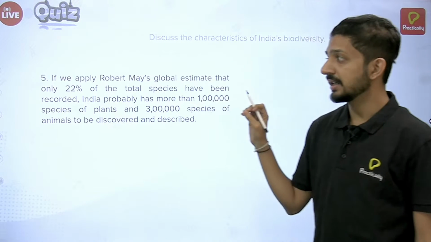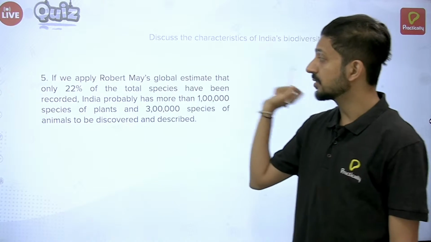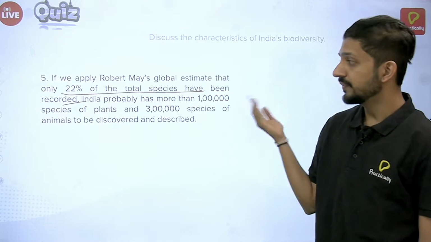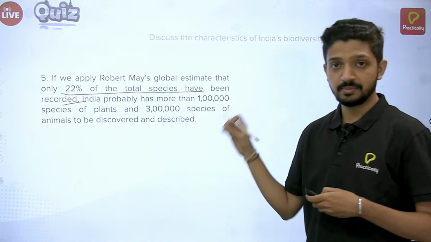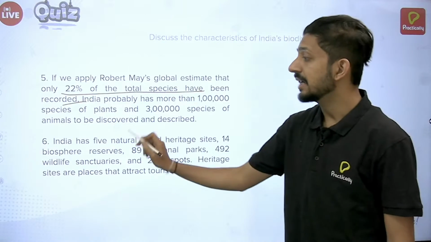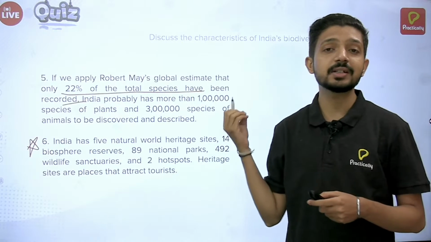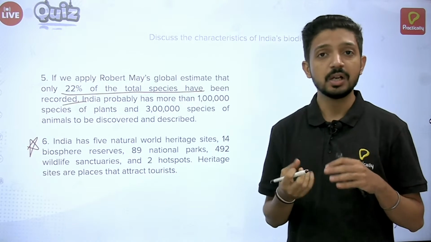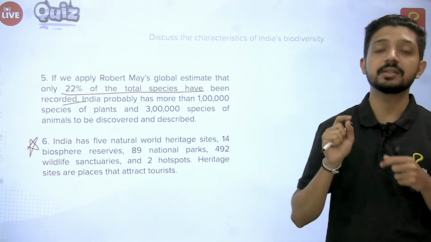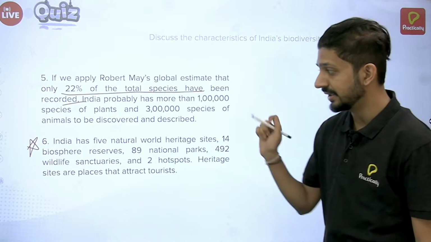This has been mentioned in NCERT, so you can just remember some points out of it. Like, according to Robert May's global estimate, 22% of total species have been recorded, out of which India has a very huge number. Again, these numbers are optional. If you remember, it's good, but at least mention the basics. Then, this is again a very important point which we need to remember. See, this chapter itself, biodiversity and conservation, has a lot of facts and data. It does not have a lot of concepts, but you'll have to remember a lot of numbers and data in this chapter. Okay, because that is what will help you to answer the question more specifically.